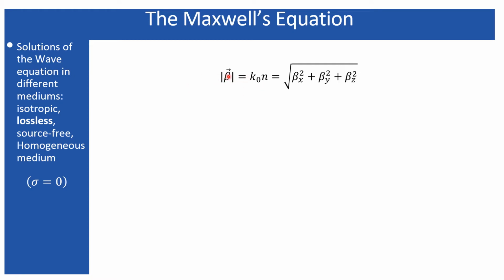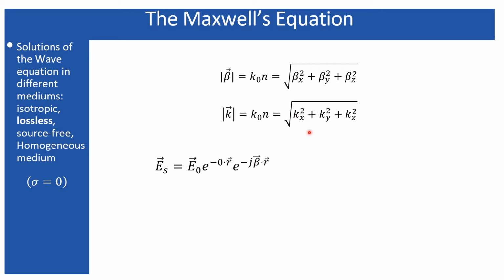But when I consider the components of the vector, the magnitude of the components comes in this order, and that will be equal to this one. In place of beta, sometimes people use the notation k. So k and beta represent the same thing, having their components as kx, ky and kz. Therefore, in place of beta, I am going to use the k notation. However, you can keep it as beta here.